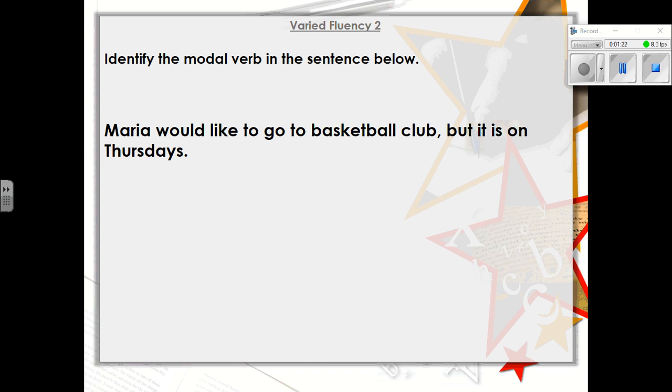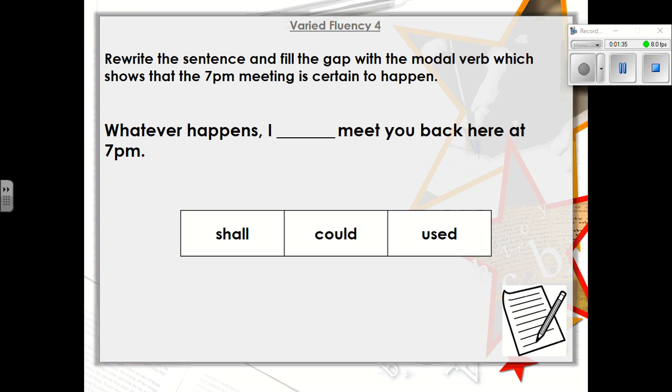Identify the modal verb in the sentence below. So, Maria would like to go to basketball club, but it is on Thursdays. Which one do we think is the modal verb? You should be able to know that one. Of course, it's would. Rewrite the sentence and fill the gap with the modal verb which shows that the 7 p.m. meeting is certain to happen. So remember, we've got this little image down here, so I want you to write this in your book for me. So whatever happens, and then choose one of the modal verbs that shows that the meeting is definitely going to happen, is certain to happen. Okay, of course, it is the word shall that shows it is definitely going to happen.